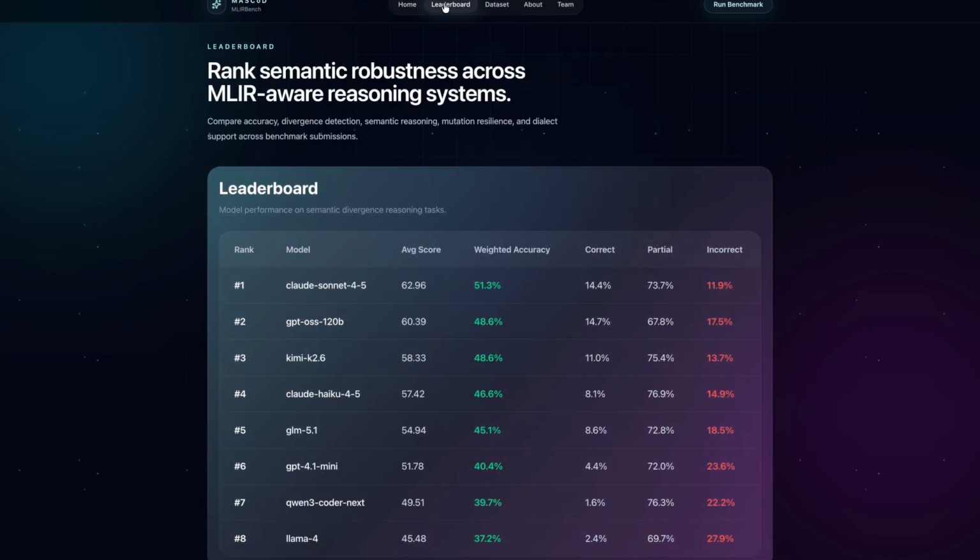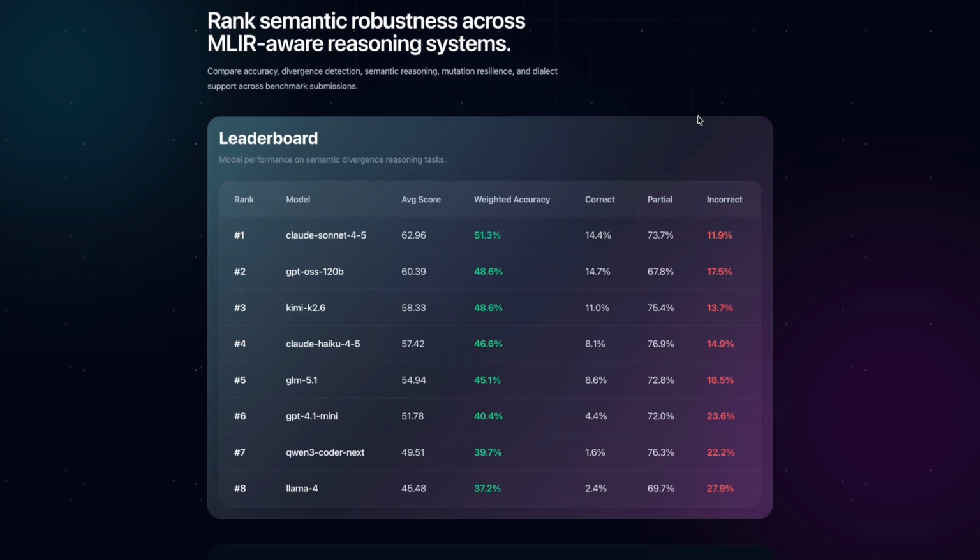Moving on to the leaderboard section, this is where we present the benchmark results across 5 open source and 3 closed source models. We evaluated Claude Sonnet 4.5, GPT OSS 120 billion, Kimi K2.6, GPT 4.1 mini, Qwen, GLM 5.1, and Llama 4.